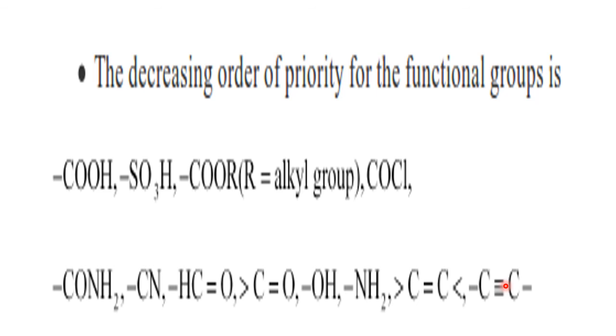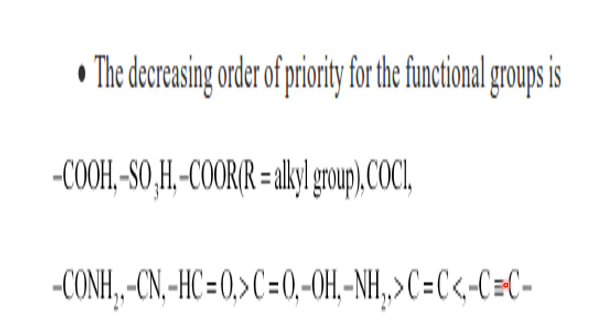So this is the decreasing priority, starting from carboxylic, sulfonic, ester, acid chloride, acid amide, nitrile, aldehyde, ketone, alcohol, amine, alkene, alkyne. Only this much is there for your 11th and 12th syllabus. There are many other functional groups which are beyond the textbook. For the time being we will study this much only. So we will stop our discussion here.